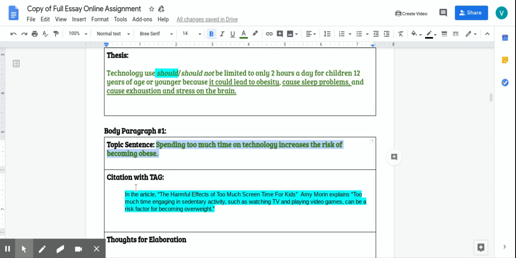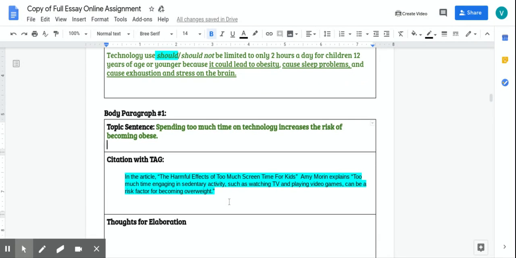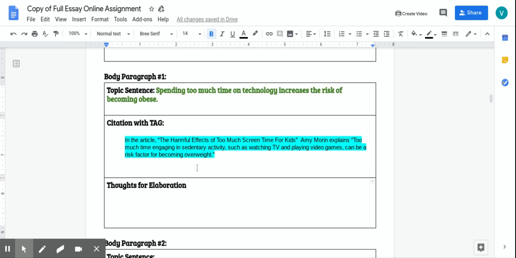When I moved to my citation with tag, I just went and copied from my pro con chart. I copied the citation or the quote that supports my topic of technology leading to obesity. So I have that. And then here for thoughts for elaboration, on the pro con chart after a citation, we should have explained like this is important because, well, that part is going to be for your thoughts for elaboration. Whatever you wrote there, that's what's going to go in your thoughts for elaboration.